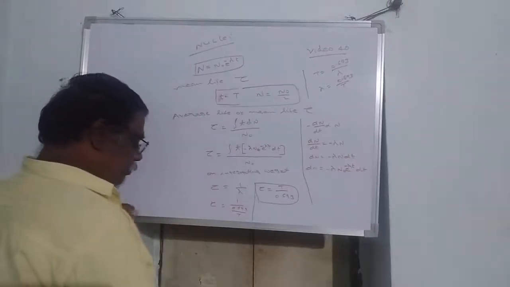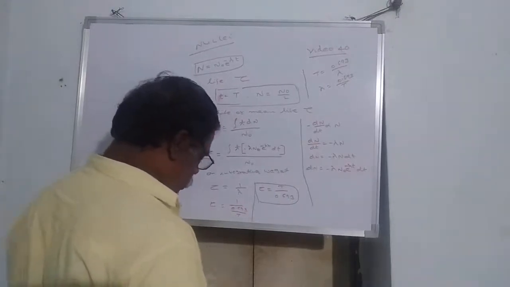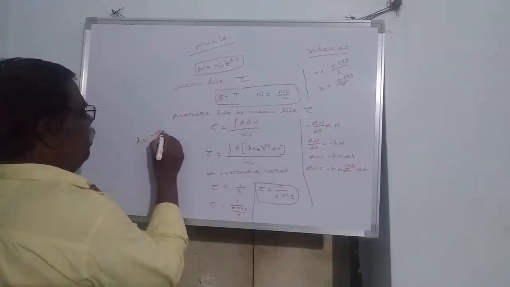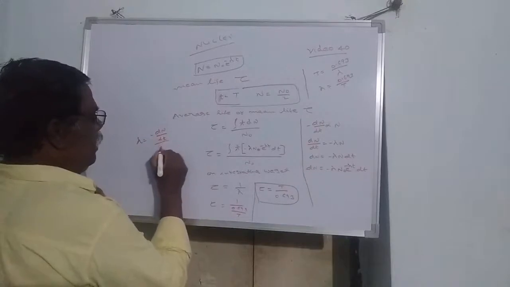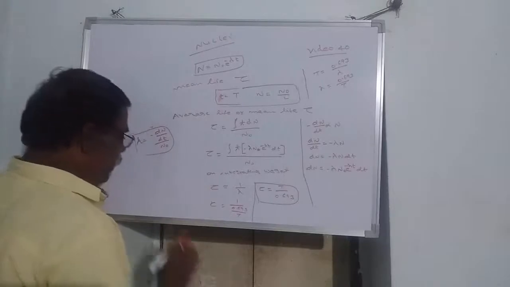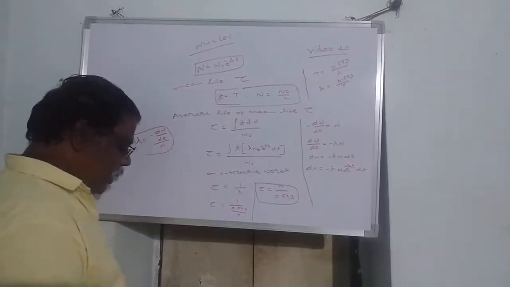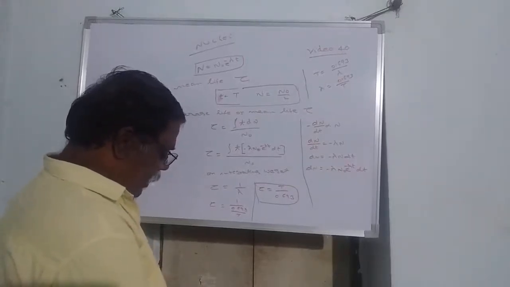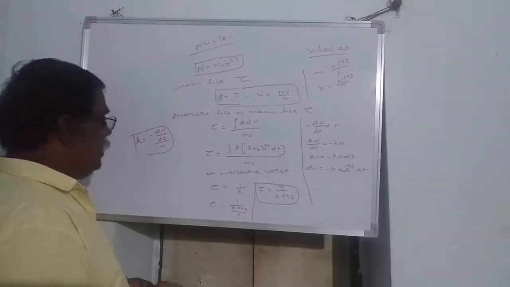How can you define the decay constant? For the decay constant also there is one definition. Decay constant lambda is equal to minus dN by dt divided by N. That means this is the ratio of the rate of radioactive decay to the number of nuclei present at that instant.